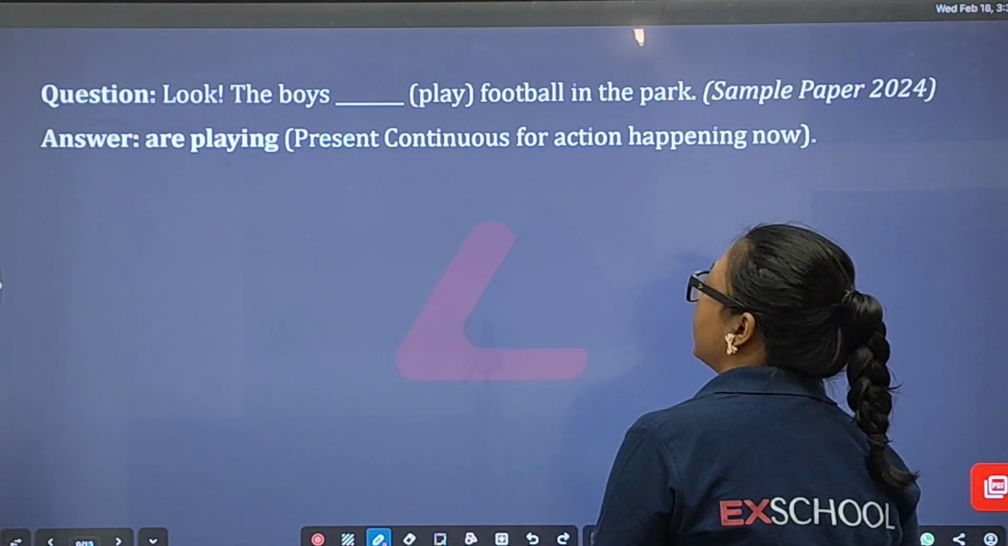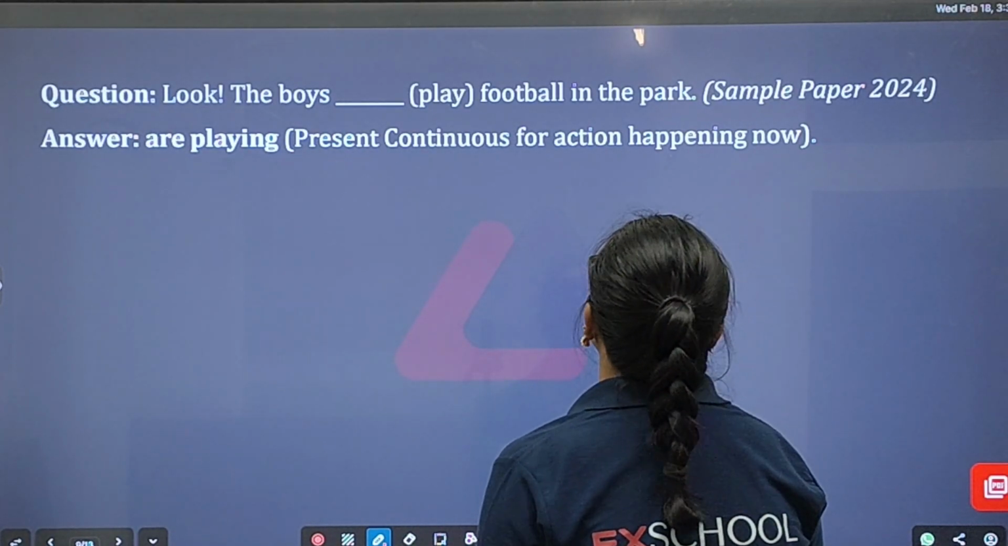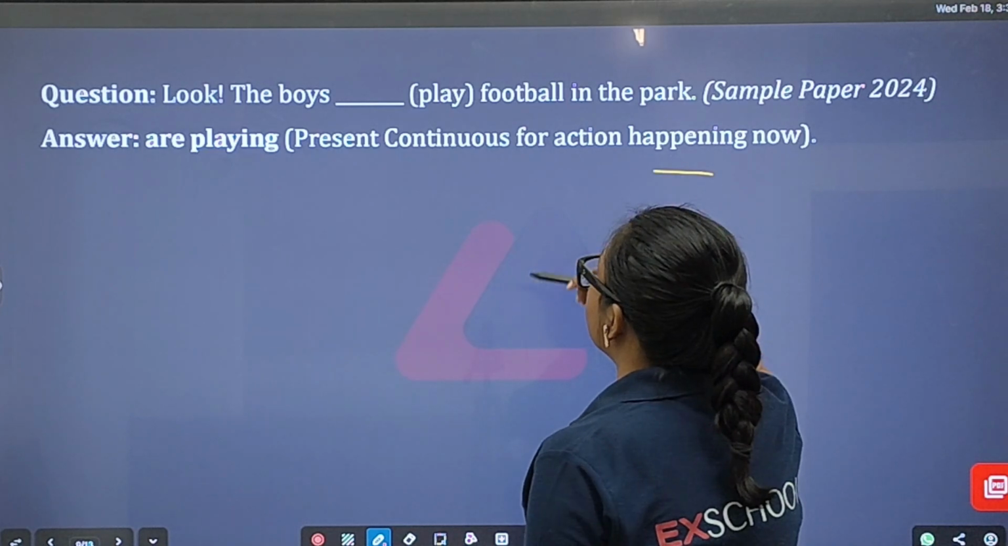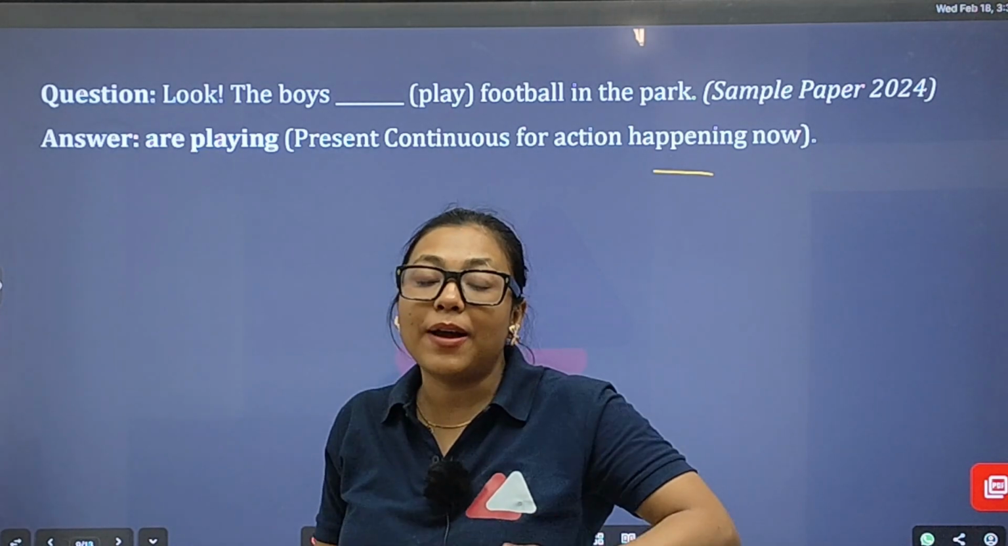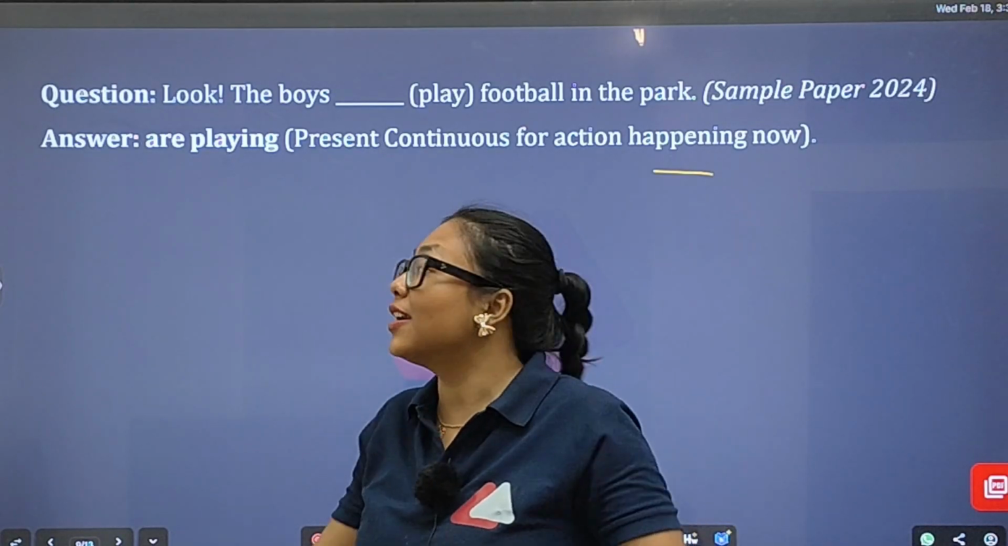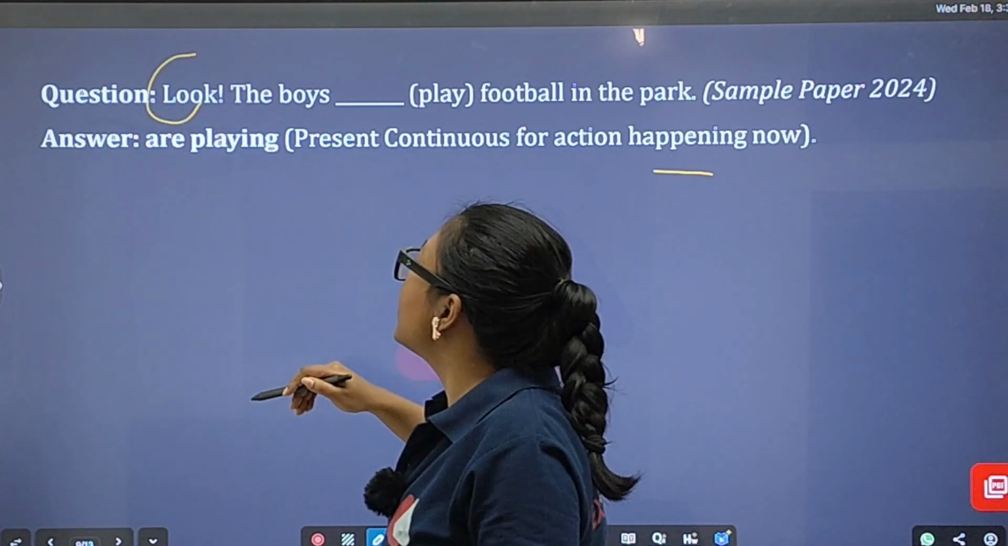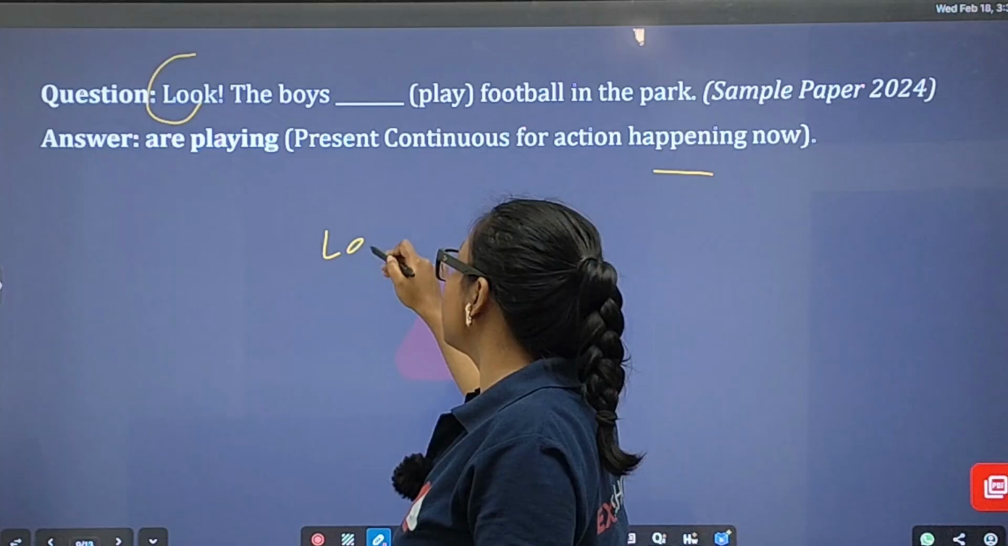That is okay. Another question. Look, the boys play football in the park. It's very simple. This is the present continuous tense. Look, whenever I say "look", it definitely talks about right now. Look, it eventually indicates the moment we read this entire sentence.